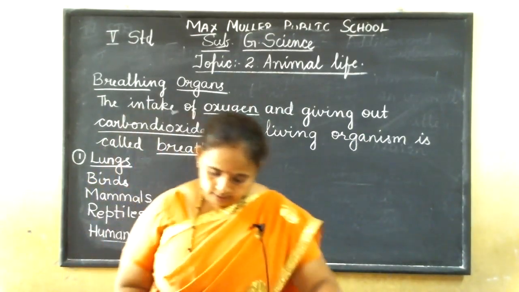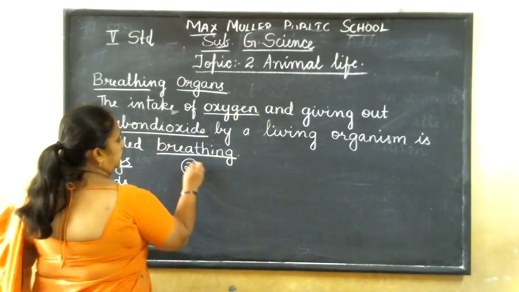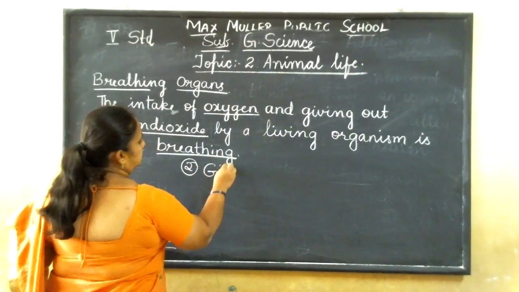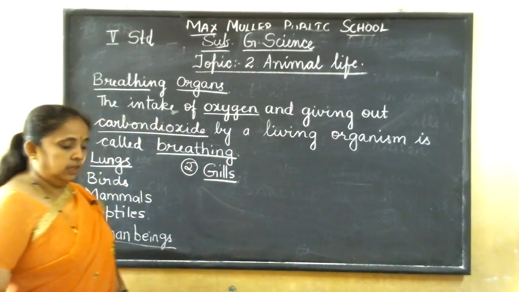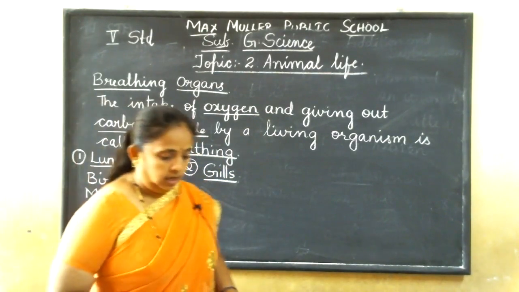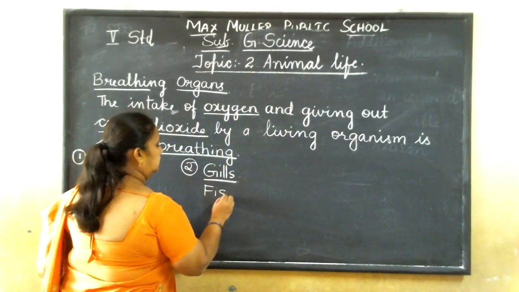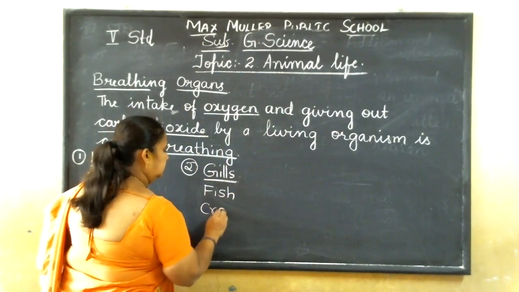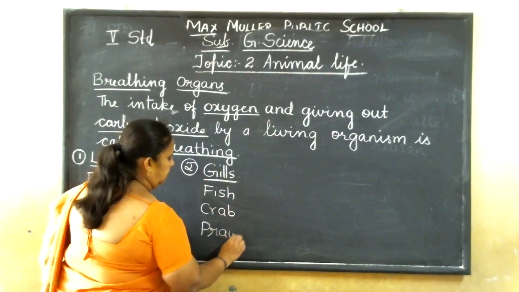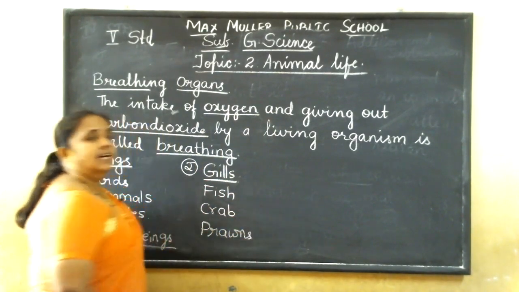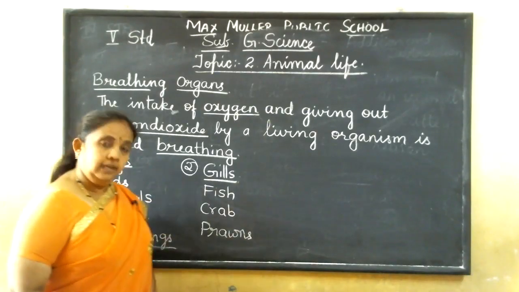Next organ, it is gills. Second is gills. Okay, so what are the animals which breathe through gills? Fish, crab, prawns. So these animals breathe through the gills. So they have organs called gills.